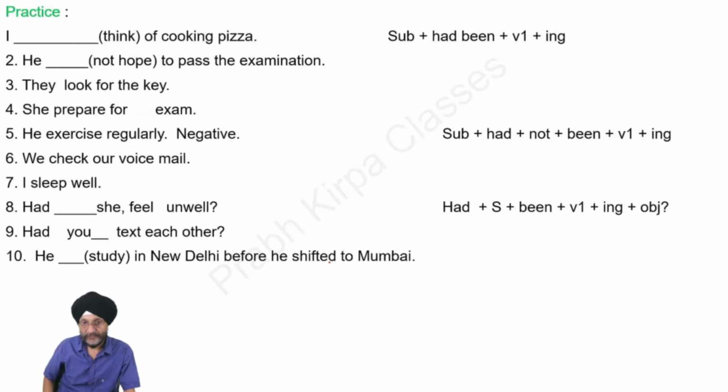Now we will do practice. I dash think of cooking pizza. Here there is a hint that we have to form the sentence in the form of subject plus had been plus first form of the verb followed by ing and then object. I had been thinking.